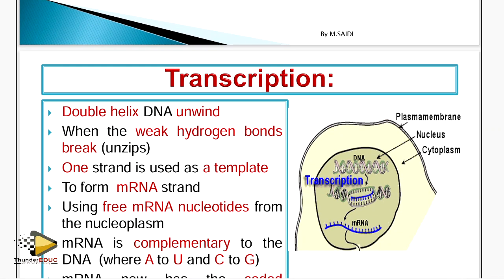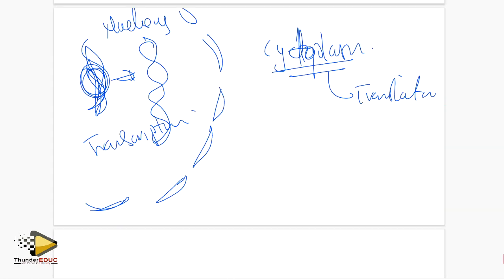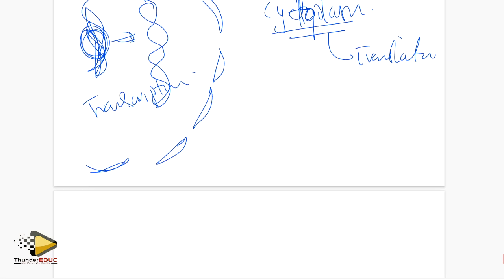Let's look at transcription in detail, and see what they really need when it comes to transcription. When you talk about transcription, these are the things which they need. DNA double helix unwinds. Guys, don't confuse DNA and DNA double helix.